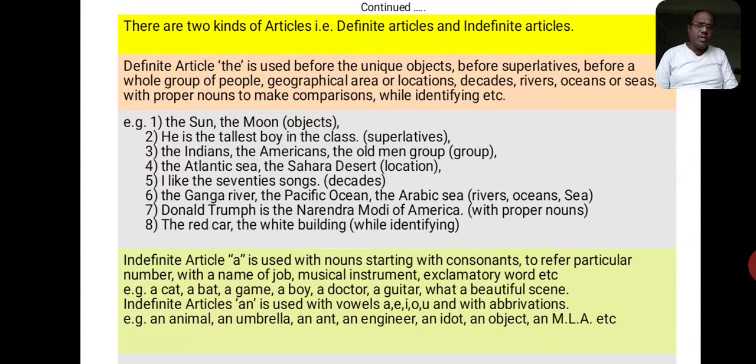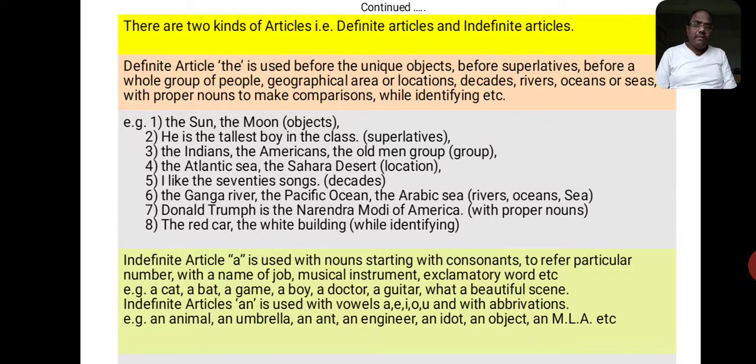The sun, the moon, these are unique objects. He is the tallest boy in the class. In the superlative degree, we use "the" as the article there. The Indians, the Americans, the men, the old men: it's about groups. The Atlantic Sea, the Sahara Desert: it is about location or geographical area. I like the 70s songs. I'm talking about decades, these 70s. The Ganga River, the Pacific Ocean, the Arabian Sea. These are the names of rivers, oceans and seas.